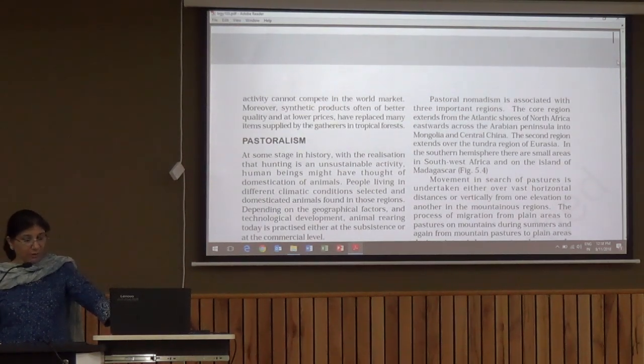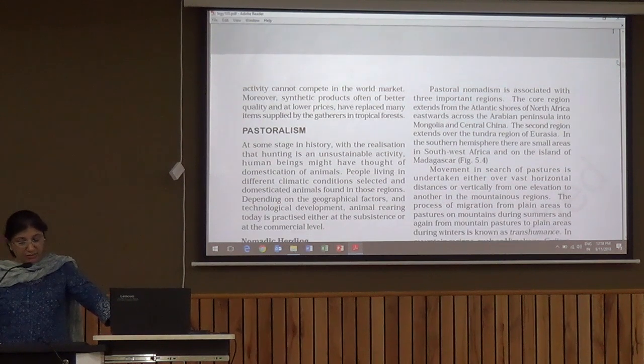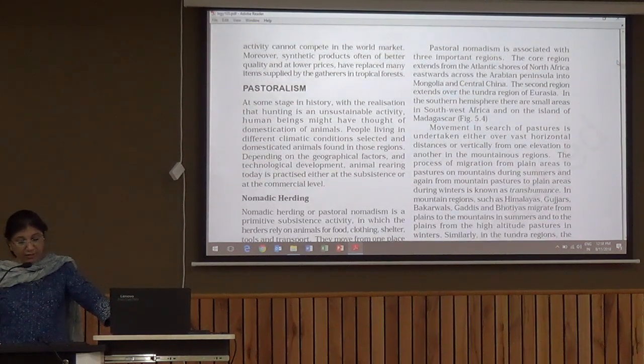Now the next one is pastoralism. At some stage in history, with the realization that hunting is an unsustainable activity, human beings might have thought of domestication of animals. And still at the commercial level in some areas this activity is very important.